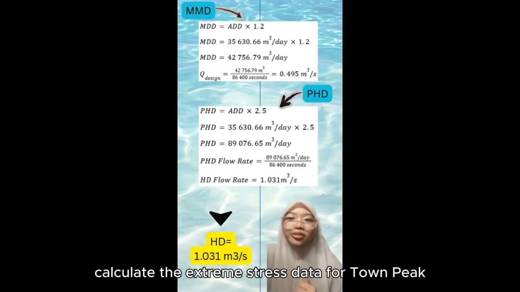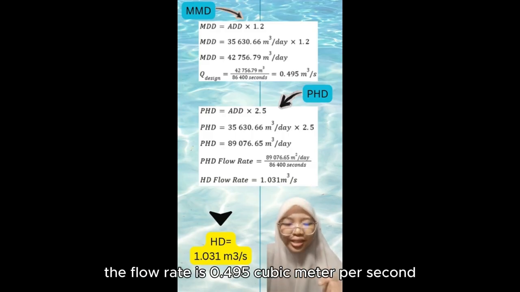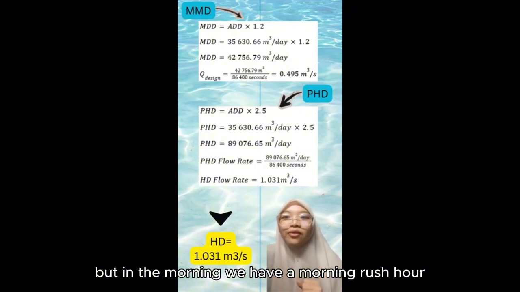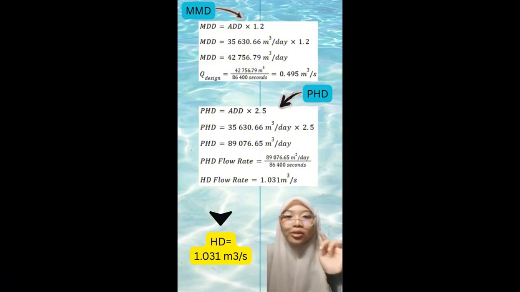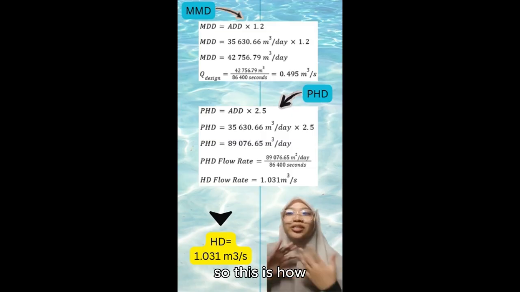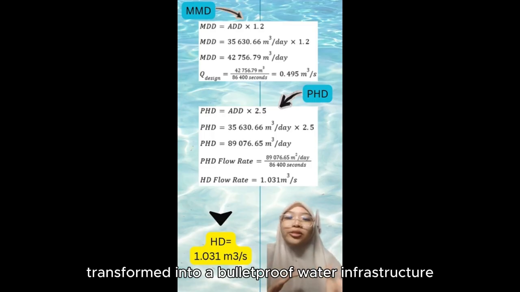Finally, we will calculate the extreme stress data for town peak, which is the maximum daily demand. The flow rate is 0.495 cubic meter per second, but in the morning we have a morning rush hour, which will force us to size everything to 1.031 cubic meter per second. Okay, so this is how a few basic historical numbers are mathematically transformed into a bulletproof water infrastructure blueprint for the